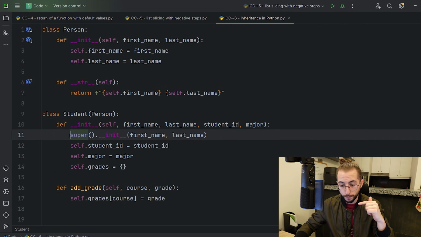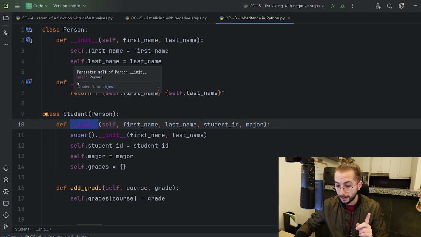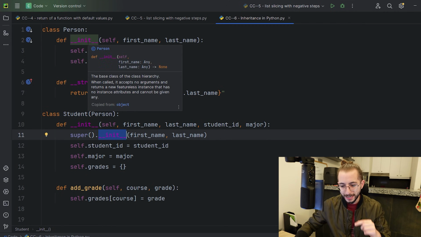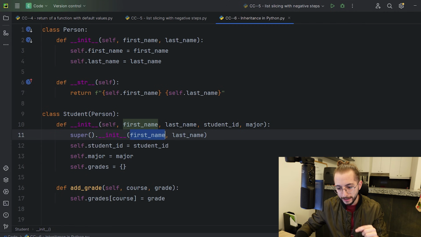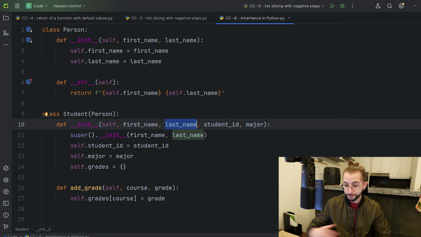So when I say super.init, this init, by the way, look, when I double click on it, the init in the person is highlighted. When I double click on the init right here, the one at the top is not highlighted. So this one is the same as this one right here. And I send in the first name and the last name that were sent to me as a student. I send them to the person to set them at the top.